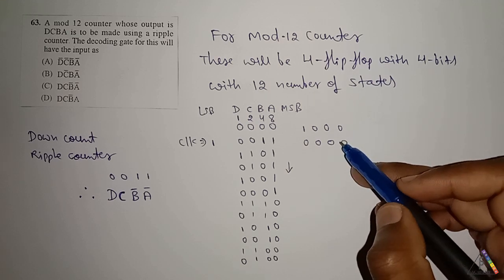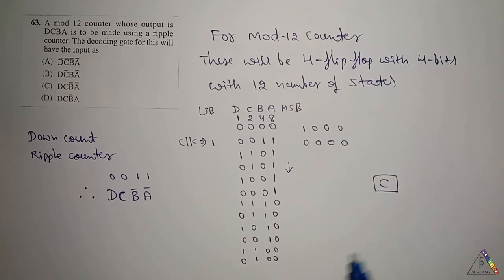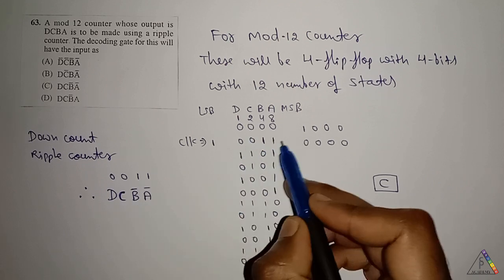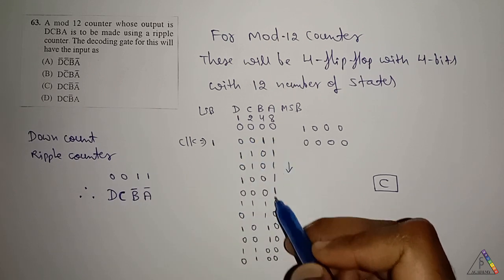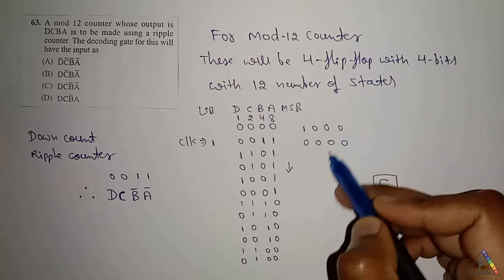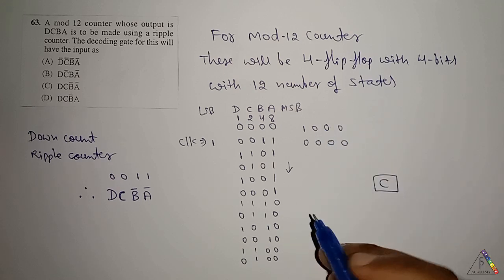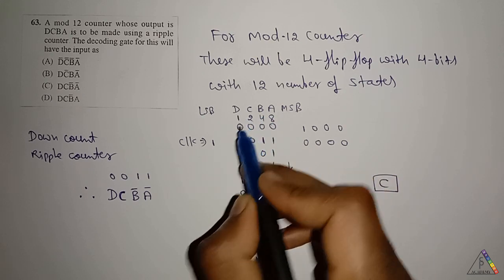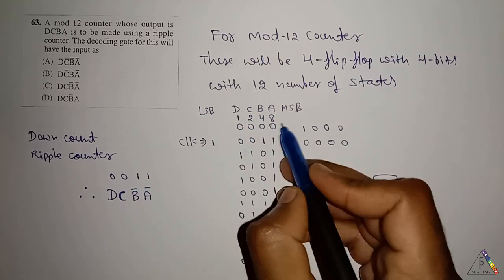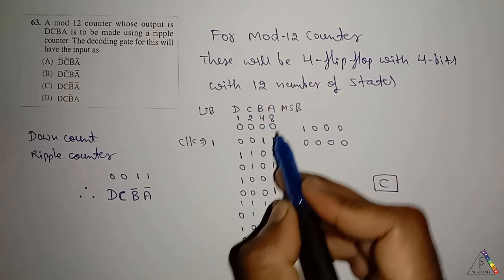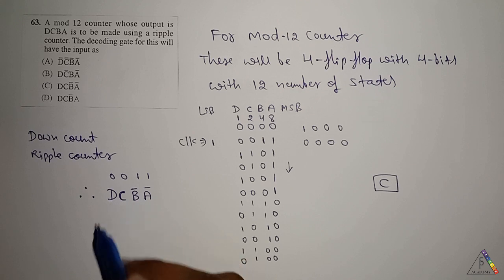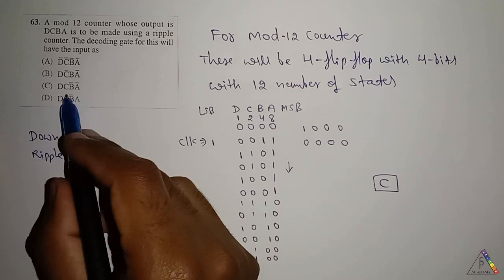The initial input will be 12. After down counting up to 0, it is going to reset again from 12. Therefore, if ABCD is coded as 0011 for 12, that is 8 plus 4, 12. Therefore, 0 bar is 1. Therefore, A bar, B bar, C, D. Therefore, for this question, the answer is option C.